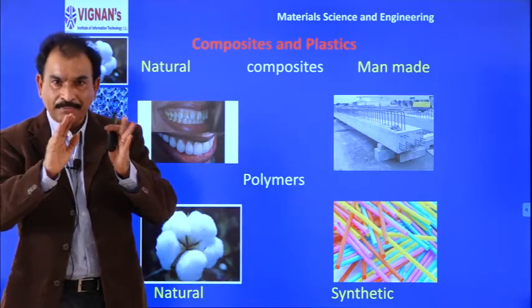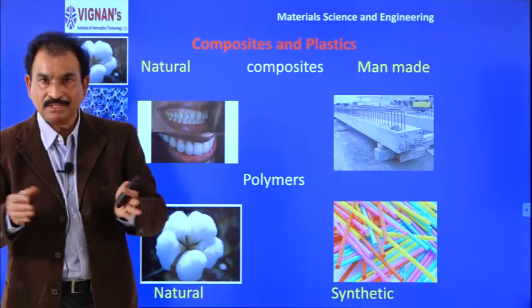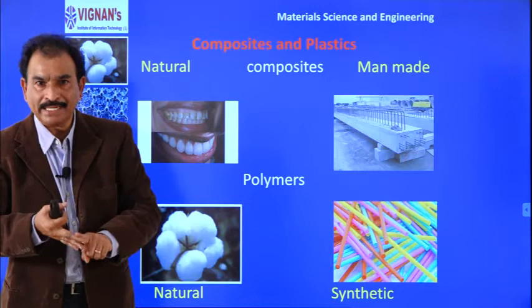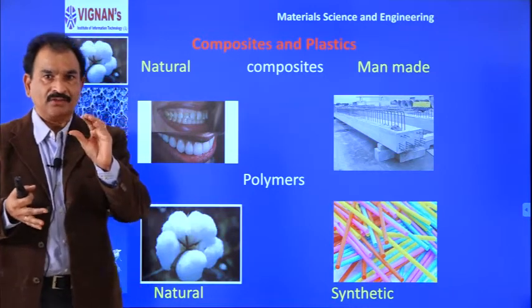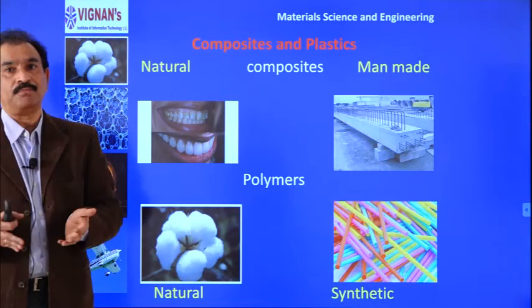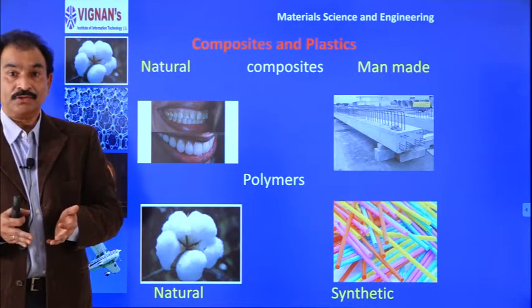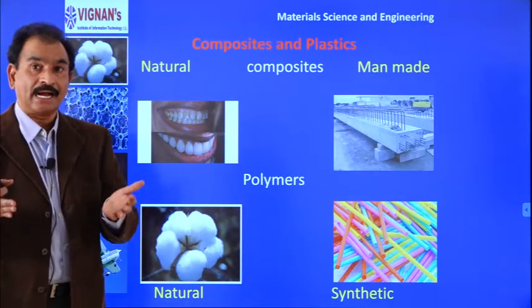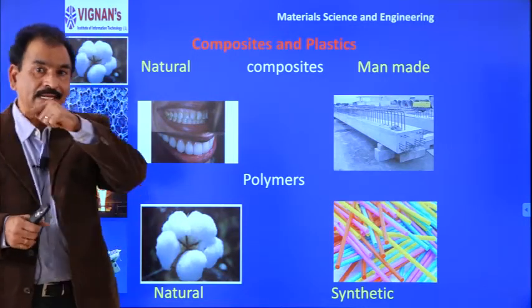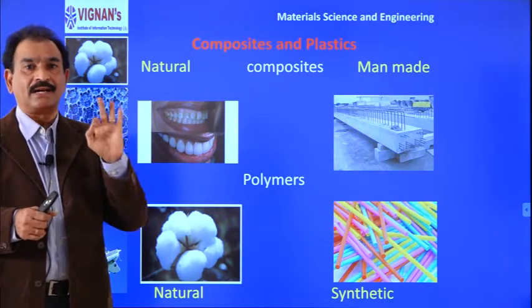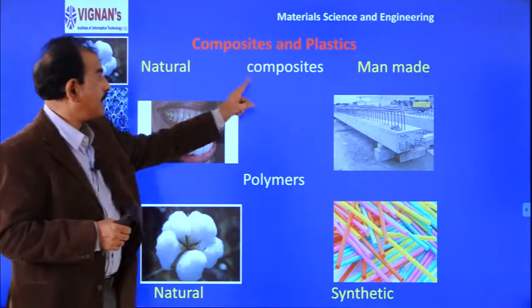When they are independent, we cannot use them. When you mix them, I am repeating, sand, cement and chips, you get concrete. So, concrete is a composite. If you want to improve the tensile strength of the concrete, we use steel reinforcement, RCC, reinforced cement concrete. That is also a composite material.